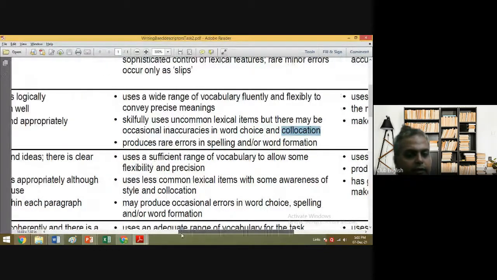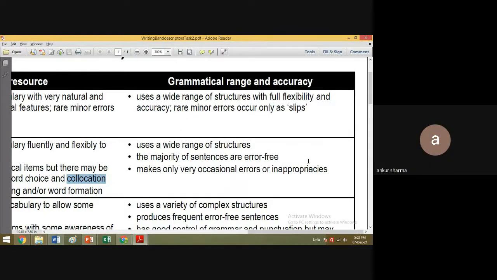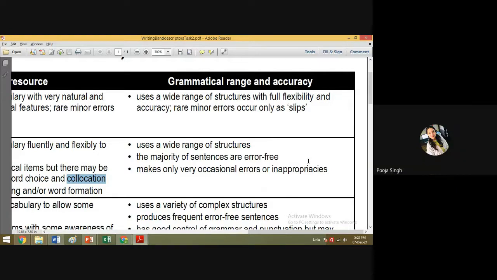Now the other thing that comes is grammatical range and accuracy. So tell me, people, everybody, please open up your mics. What does grammatical range and accuracy mean? What do you think? Maybe the use of punctuation marks and capital letters if we are starting a new sentence. Okay. Maybe. Anybody else? No, sir, that will come under accuracy. That's good. So what is range? Yes, sir, I forgot actually.